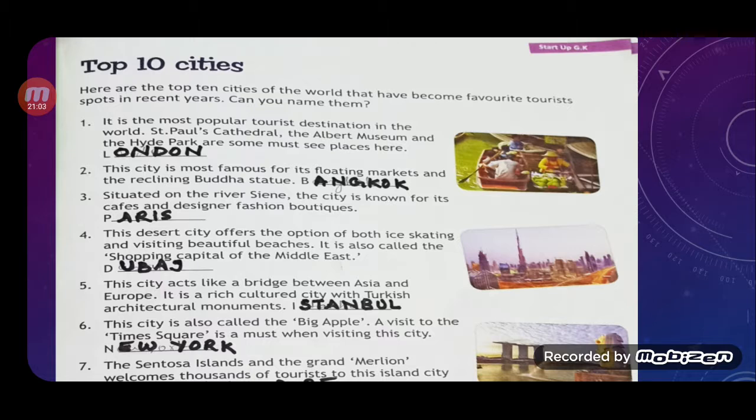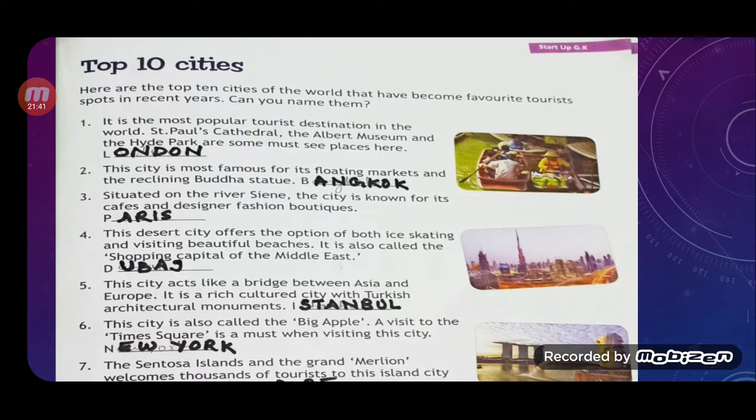Bangkok. Third, situated on the river Seine, the city is known for its cafes and designer fashion boutiques. It is Paris. Next, this desert city offers the option of both ice skating and visiting beautiful beaches. It is also called the shopping capital of Middle East. The most familiar city, Dubai.